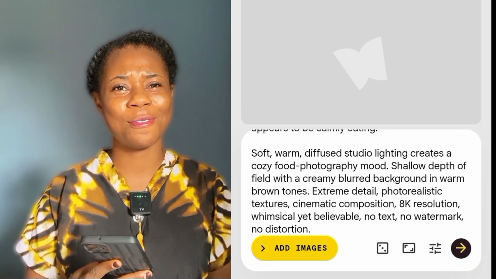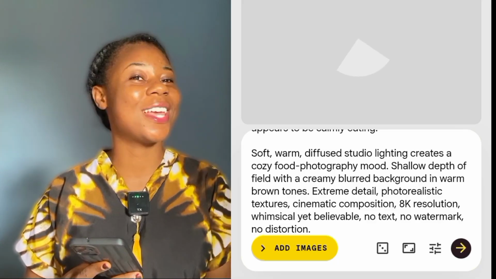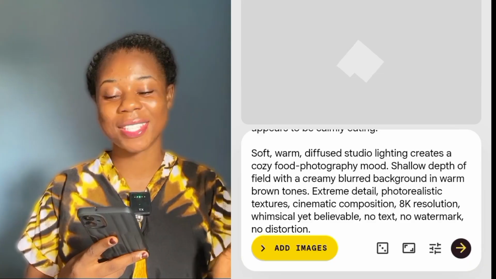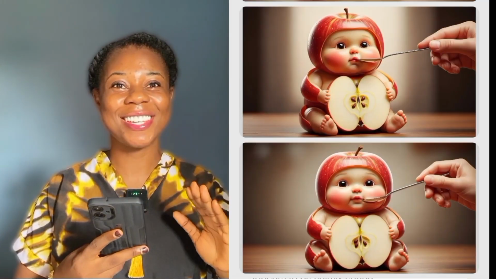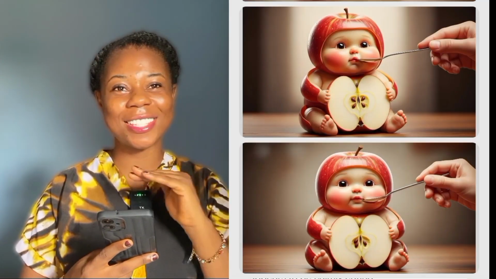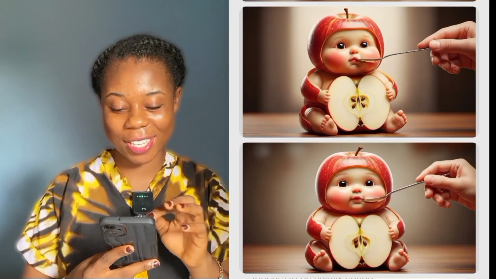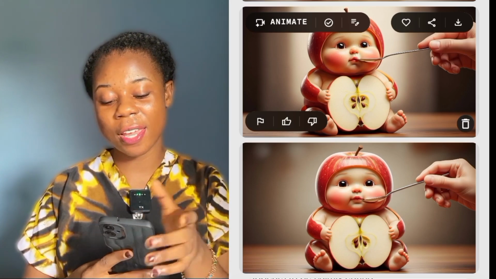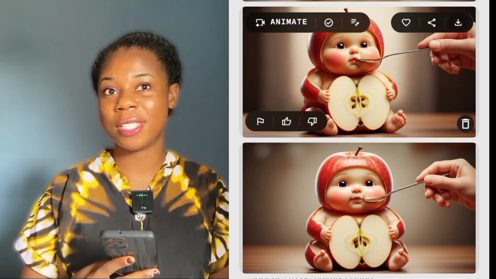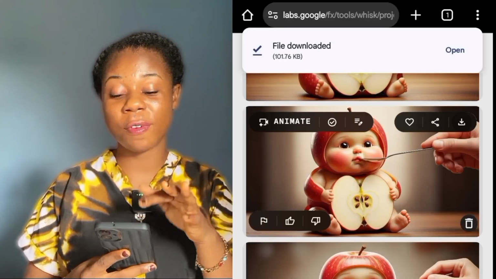Let's wait to see which AI is going to give us exactly what we want. Okay, let's wait to see the results. This is crazy. This is extreme. Like 10 over 10 across the board. So remember, you click on the image to highlight, then kindly click here to download it. It is as simple as that. You can see file downloaded.